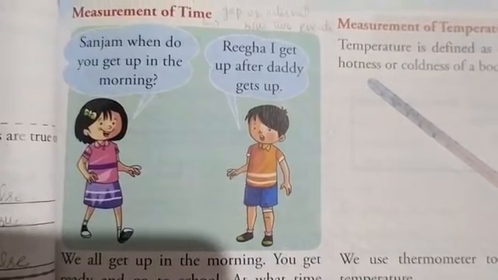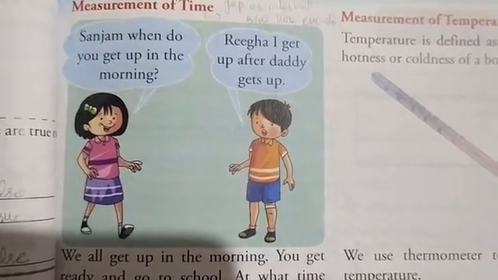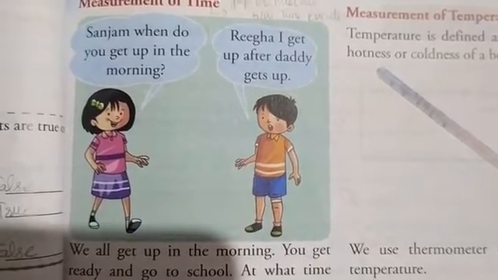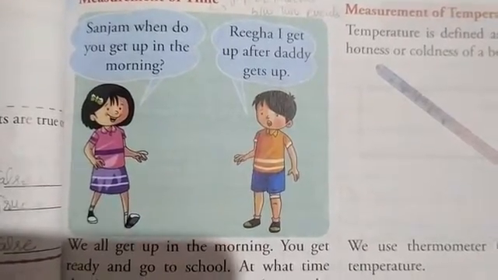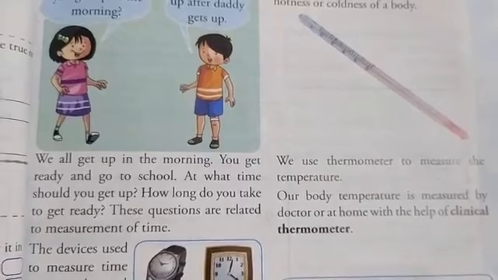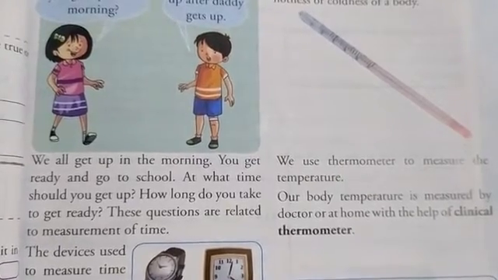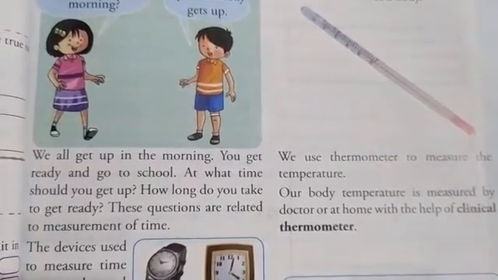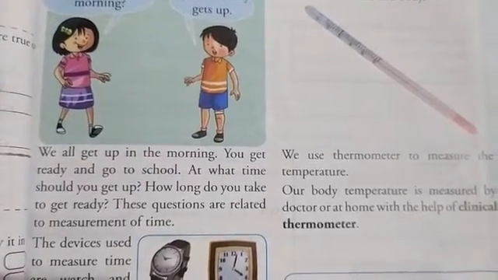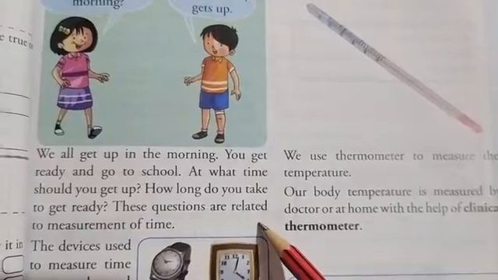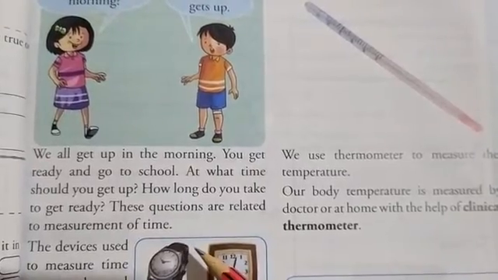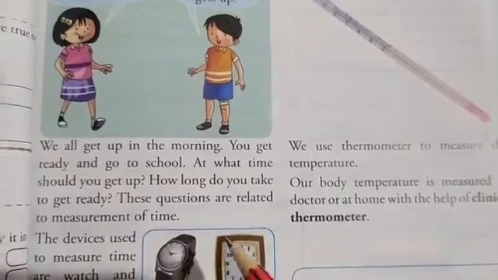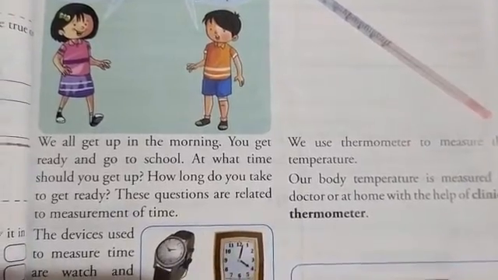So time is an essential part of our lives, as all the activities that we perform throughout the day are time bound. So time plays an important role in every person's life, whether the person is a student or a worker. Questions like when you should get up, how long you take to get ready, and when you go to school are all related to the measurement of time.